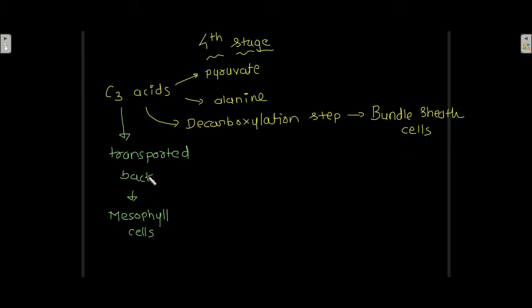And now in the fourth stage of this C4 cycle, these C3 acids are transported back to the mesophyll cells. Pyruvate and alanine, the C3 acids which were formed in the decarboxylation step in the bundle sheath cells, are transported back to the mesophyll cells.